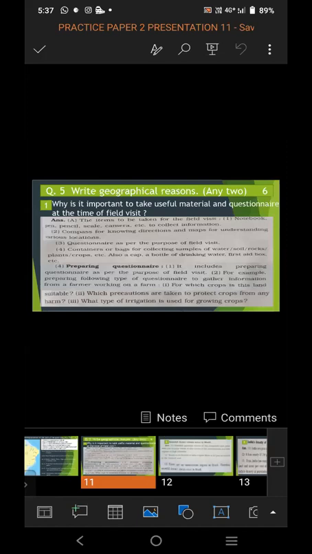Second, compass for knowing direction and map for understanding various locations. Third point, questionnaire as per the purpose of field visit. Fourth, containers or bags for collecting samples of water, soil, rocks, plants, crops, etc. Also a cap, a bottle of drinking water, first aid box, etc.